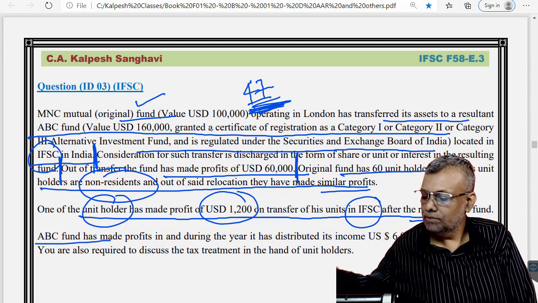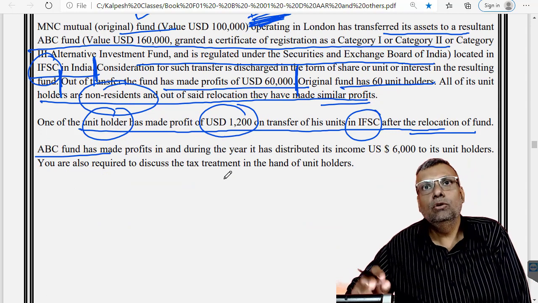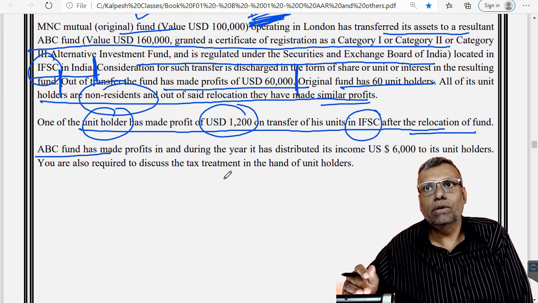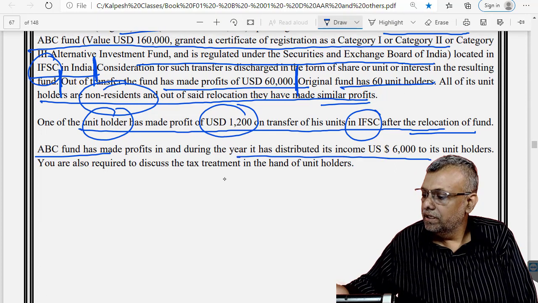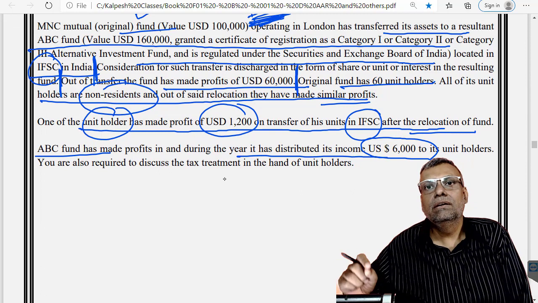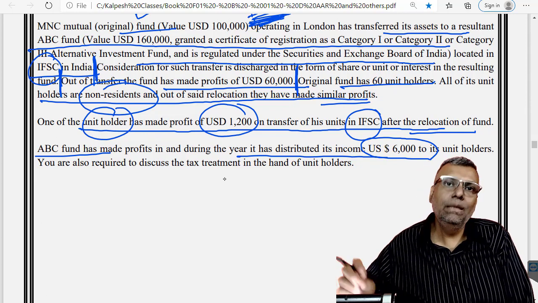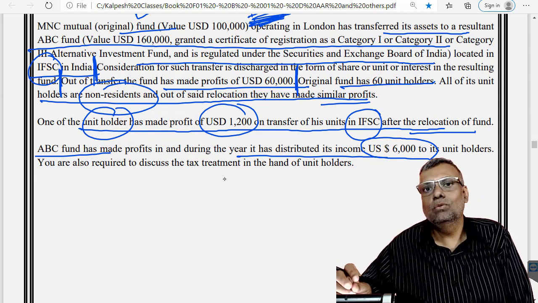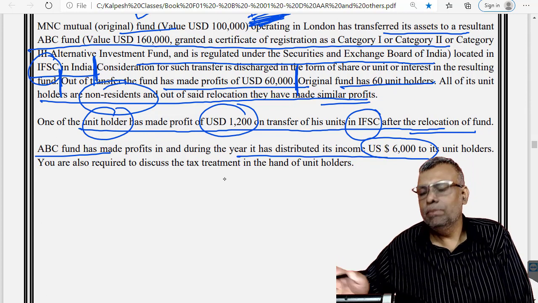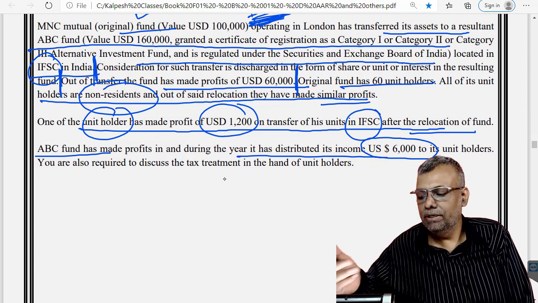Now ABC fund has made profits. This fund is basically a unit in an IFSC, because it has relocated here, and it has distributed income of this 6,000 to its unit holders. So basically it is a dividend on mutual fund. Now this dividend on mutual fund can always be a subject matter of a little bit of debate with respect to taxability in India, because dividend on the unit of IFSC is given a special rate. That I already explained to you before.